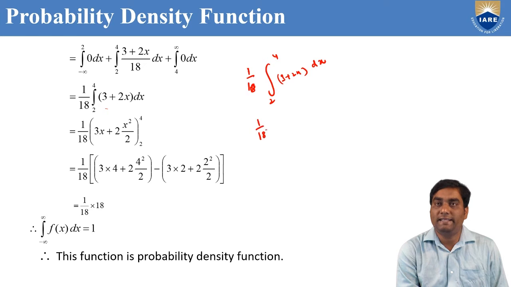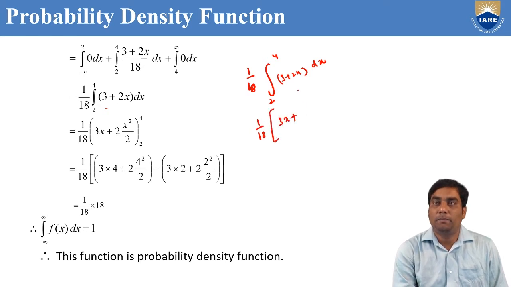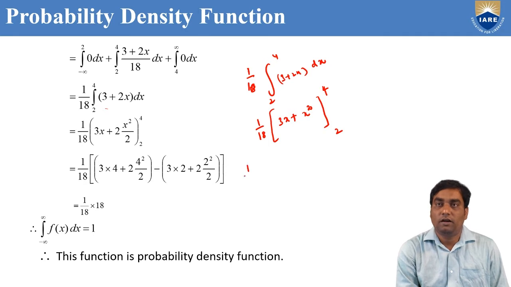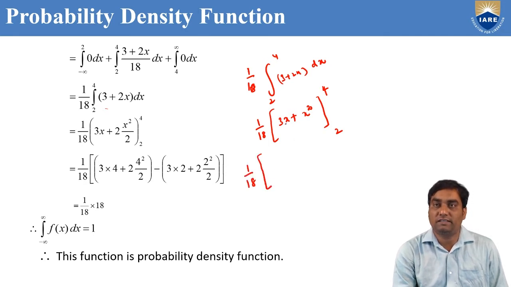So 1 by 18 into integration of 3 dx is 3x, plus integration of 2x is 2 into x square by 2, which is x square, with lower limit 2 and upper limit 4. Applying the upper limit 4 in place of x: 3 into 4, 12, plus 4 square, 16.